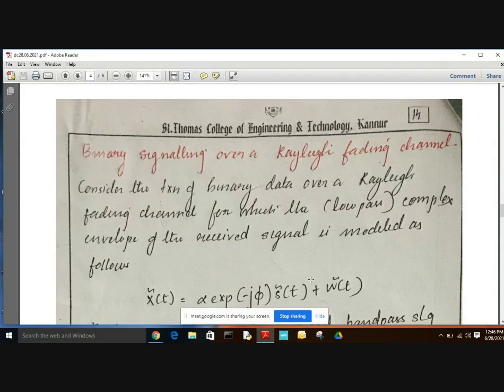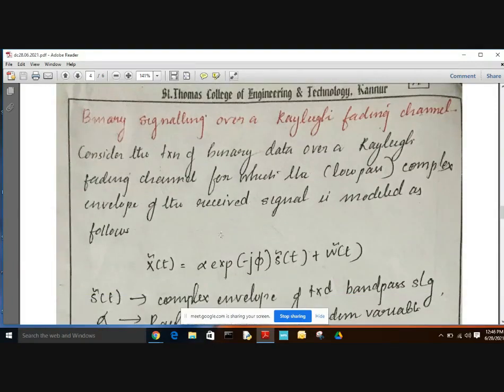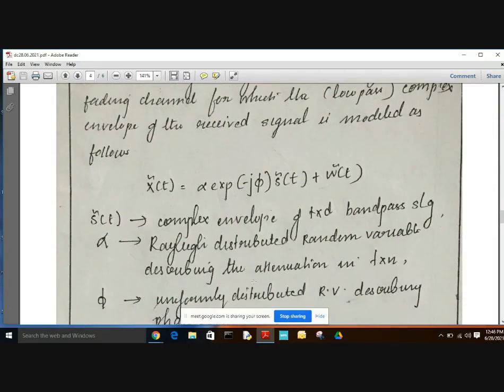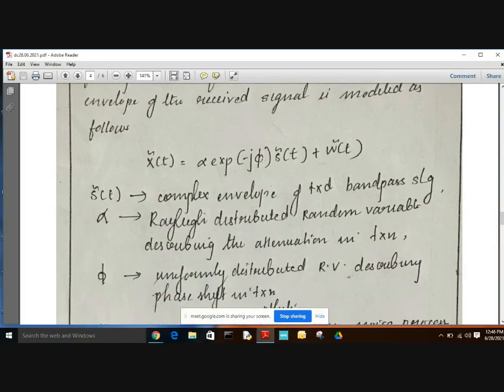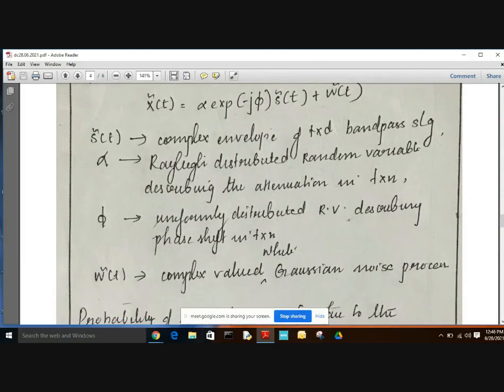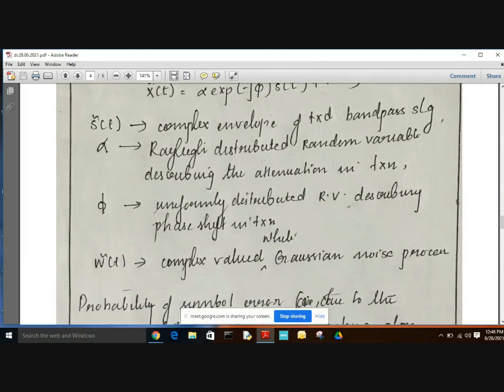So we are considering the transmission of binary data over a Rayleigh fading channel, for which the low pass or complex envelope of the received signal is modelled as follows. x bar of t depends upon alpha s bar of t, where s bar of t is the complex envelope of the transmitted bandpass signal, and alpha is the Rayleigh distributed random variable that describes the attenuation in transmission. phi is a uniformly distributed random variable that describes the phase shift in the transmission, and w bar of t is the Gaussian noise process, that is, white Gaussian noise.